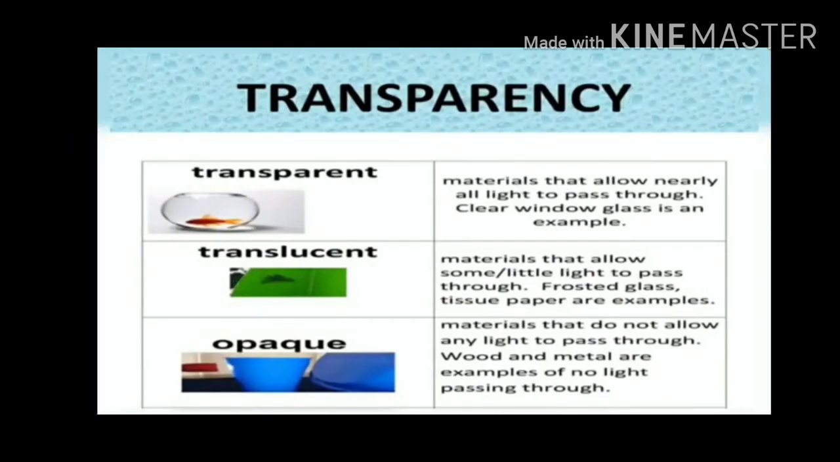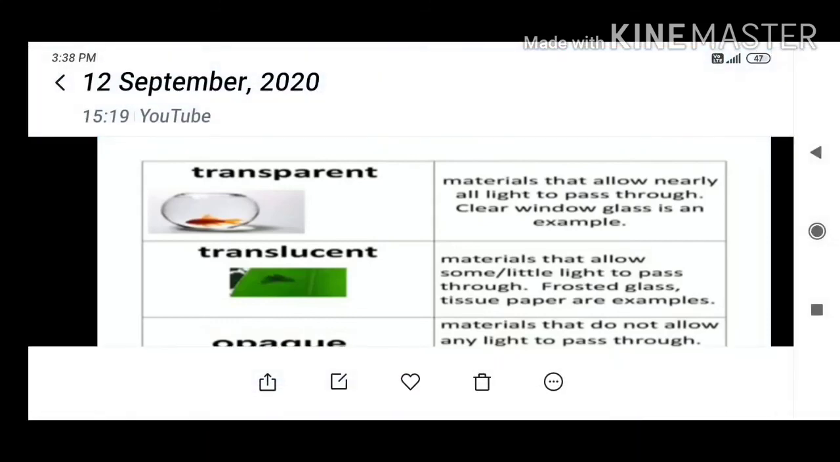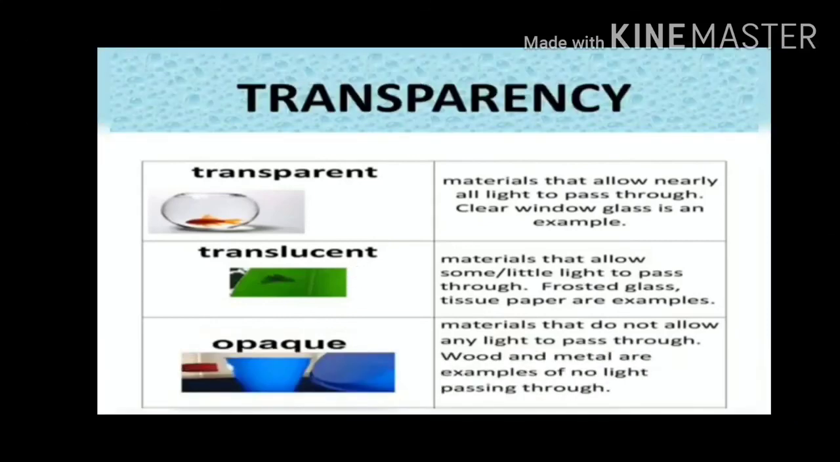Next one is transparency. Some objects are transparent, like glass, where we can see the objects on the other side clearly. Some objects are translucent, and these materials allow some or little light to pass through them, just like the oil paper I have shown. Next one is opaque: materials that do not allow any light to pass through them are called opaque substances. Wood and metal are examples of opaque substances.